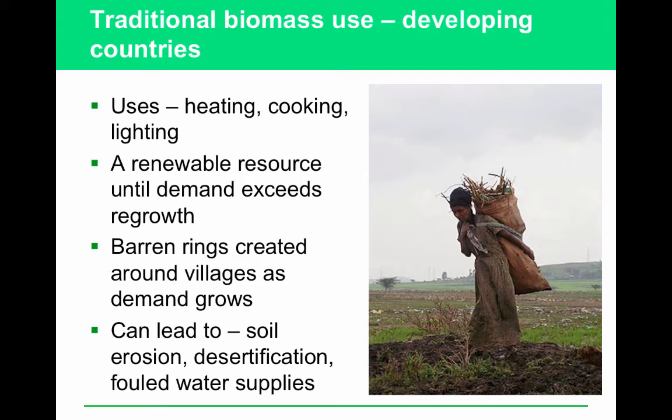Okay, and it's a renewable resource in developing countries until demand exceeds regrowth. And barren rings are created around villages as demand grows, and it can lead to all the things that happen when you take plants out of the ground. Soil erosion, desertification, foul water supplies.